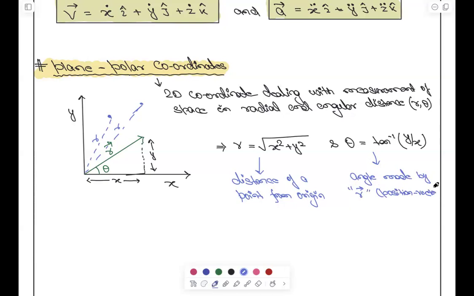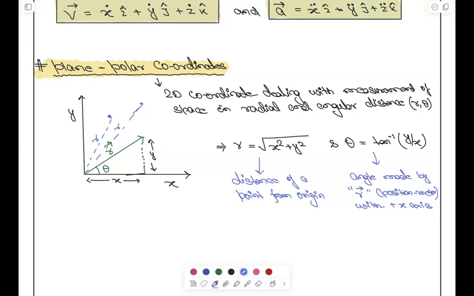Vector connecting the point and the origin. Position vector with x-axis. With positive x-axis. ये दो बातें बहुत अच्छे से ध्यान रखनी है, right? The first thing, that plane polar coordinate deals with the r and theta concept. What is r? R is distance from the origin, right? And theta is what? Angle made by the positive axis.